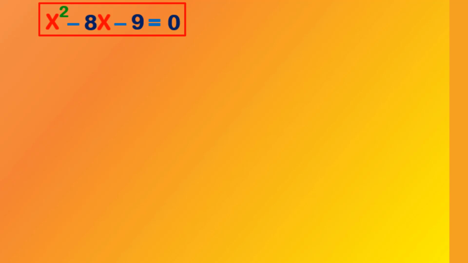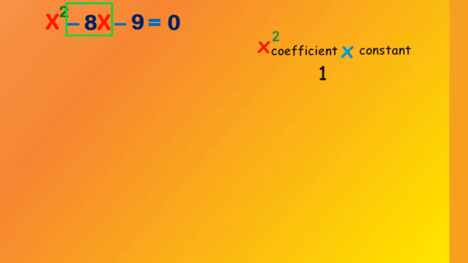For that we have to split the middle term, that is minus 8x, as the sum of two other terms, such that the product of those two terms equals the product of the x square coefficient and the constant. Clearly the x square coefficient is 1 and the constant is minus 9, so their product is minus 9.